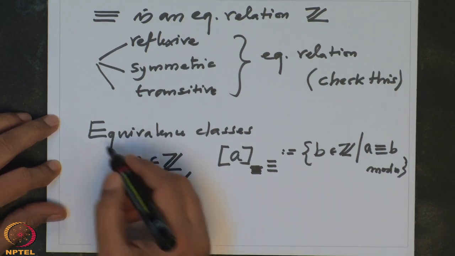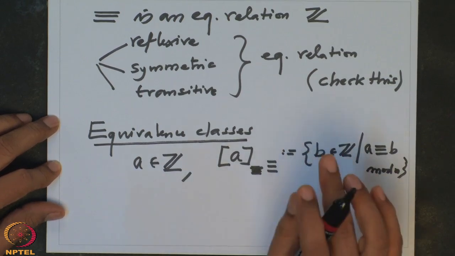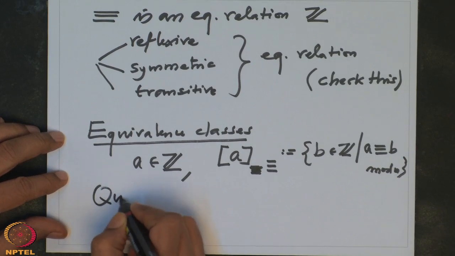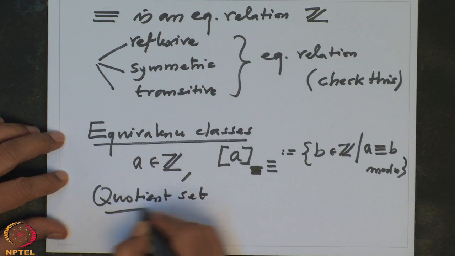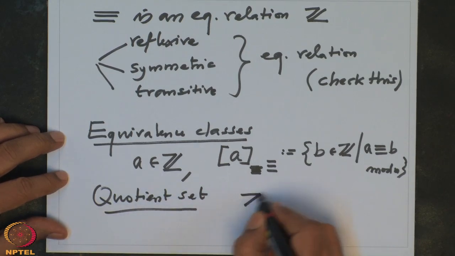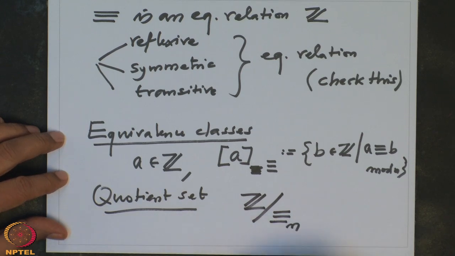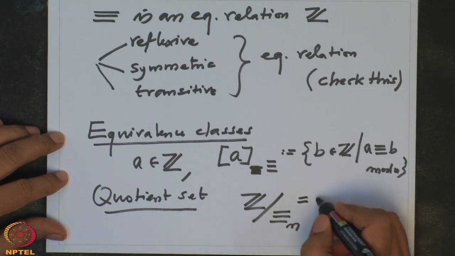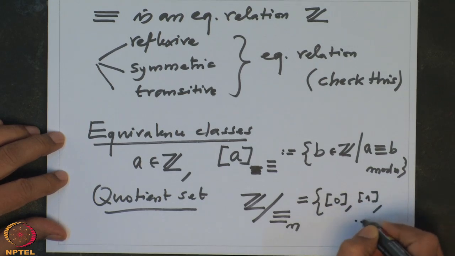And we know then these are the equivalence classes, and we know that the equivalence classes are either disjoint or they are equal. And then the quotient set, that is usually denoted by Z modulo this. And this has obviously how many elements? This has precisely n elements. Namely, they are the equivalence classes of 0, 1, etc. up to n minus 1.